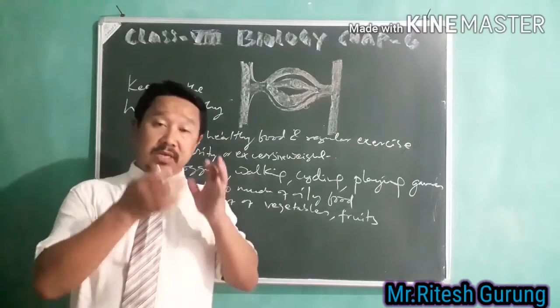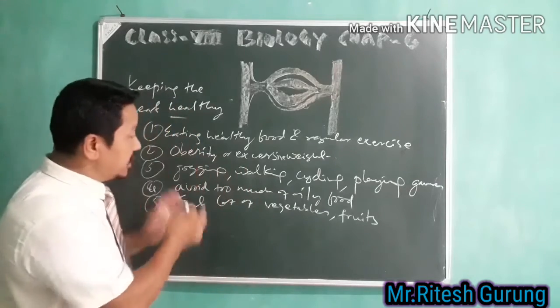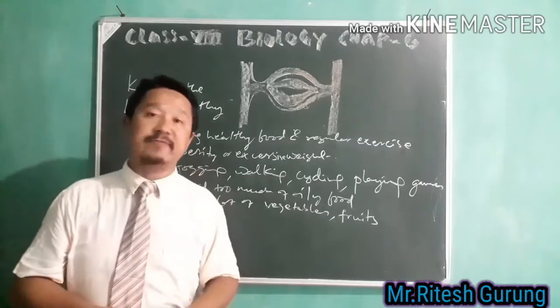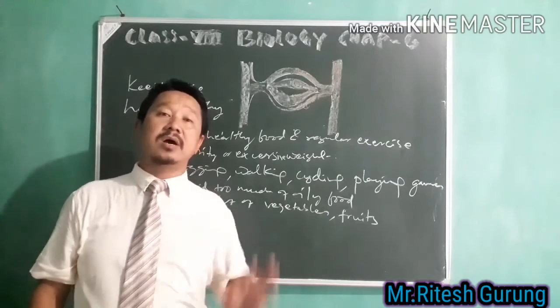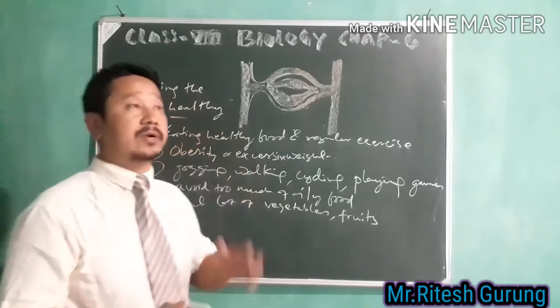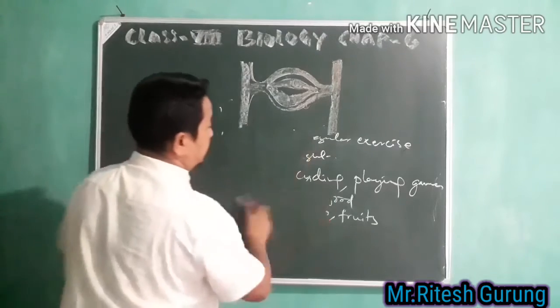These are the things that you have to adopt in your daily routine. If you follow these practices in your everyday life, then obviously you can keep your heart healthy. So that's how we can keep our heart healthy. Now we'll see.